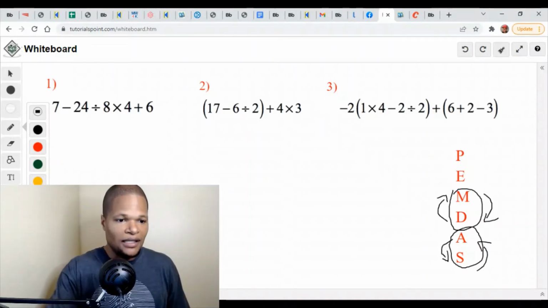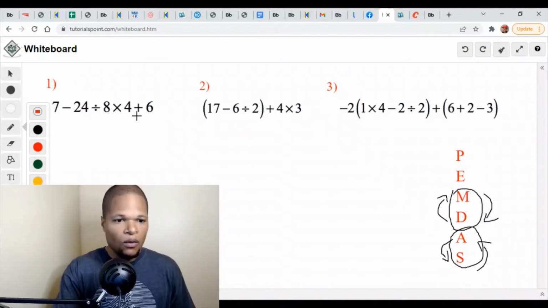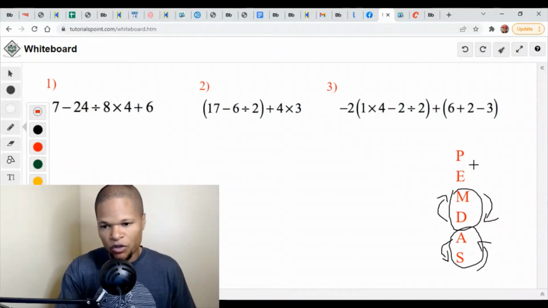Let's look at number one as an example. I'll change the color to red. Okay, so if you look at this one, you see all kinds of operations happening. You've got 7 minus, and you've got division, you've got multiplication. If we went in normal order of operations, we'd say, okay, look for parentheses. Well, I don't see any parentheses on here. So sometimes that's cool. You don't have parentheses. You just move on to the next operation.